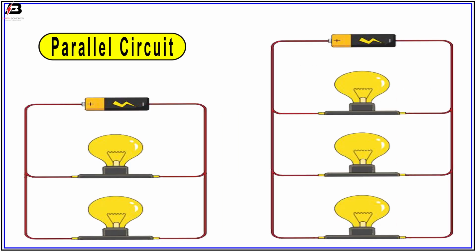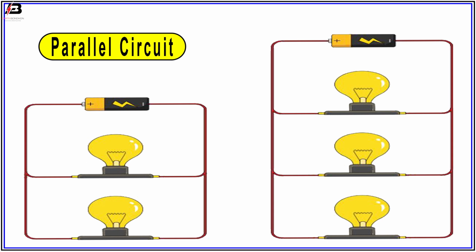Parallel circuit. If two or more components are connected in parallel, they have the same potential difference across their ends. The potential differences across the components are the same in magnitude, and they also have identical polarities. The same voltage is applicable to all circuit components connected in parallel. The total current is the sum of the currents through the individual components, in accordance with Kirchhoff's current law.